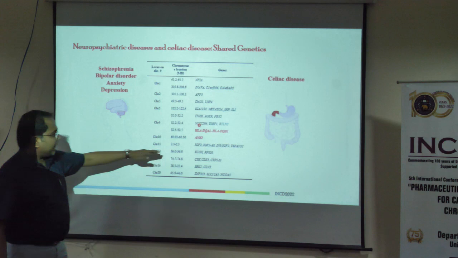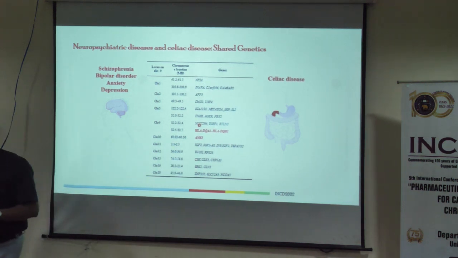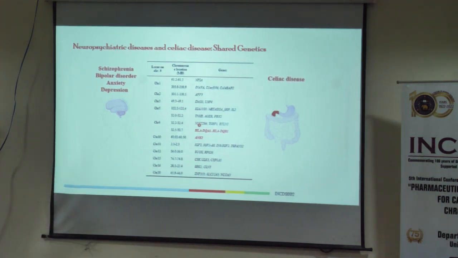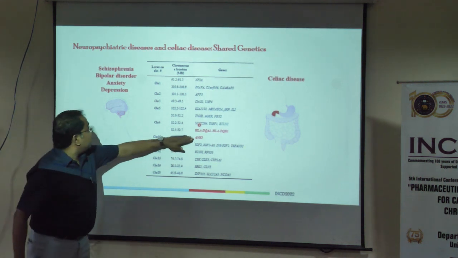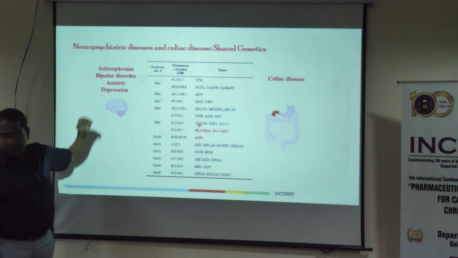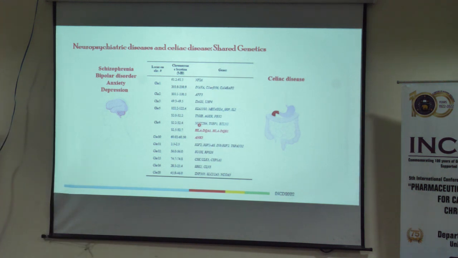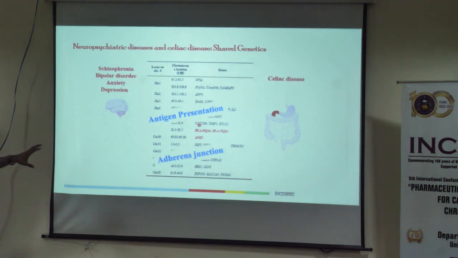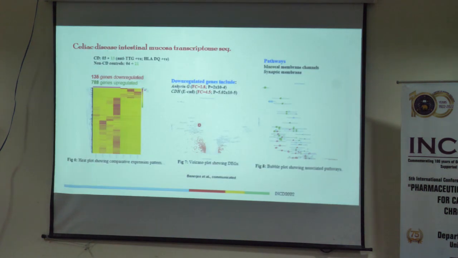And our target gene, ANK3, that codes for ankyrin G, is also now shared between these two disease conditions. This is basically present in schizophrenia and bipolar disease. So these two loci actually give antigen presentation and adherens junction. Then, to find out what other genes and pathways are out there, we did a transcriptome study.